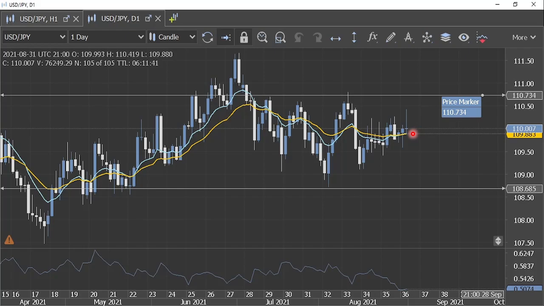So it will be interesting to see how the consolidation plays out, and I feel that if the USD JPY is able to hold and consolidate above the 110 at least for next couple of hours, then we will have a probability on the higher side of the continuation of this bullish break on the upside, and we can again expect the USD JPY to climb back towards the day's high in next couple of sessions, and eventually I'm expecting the USD JPY to climb towards this immediate swing high established around 110.7.